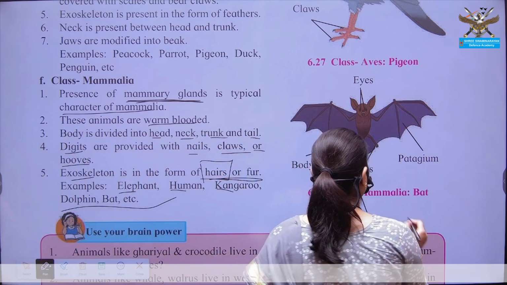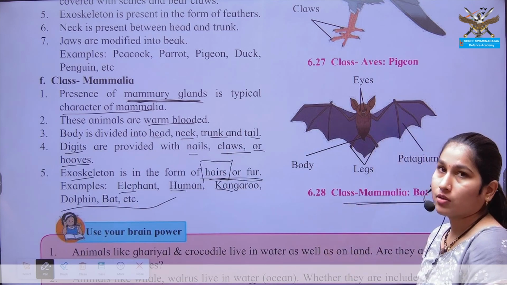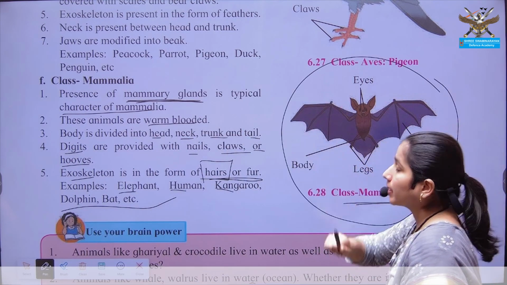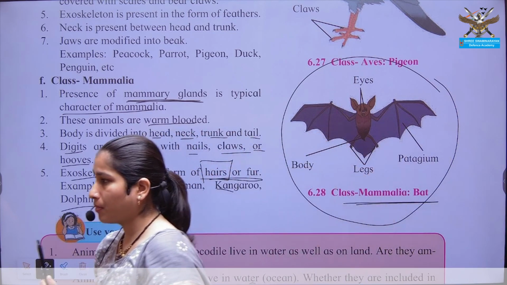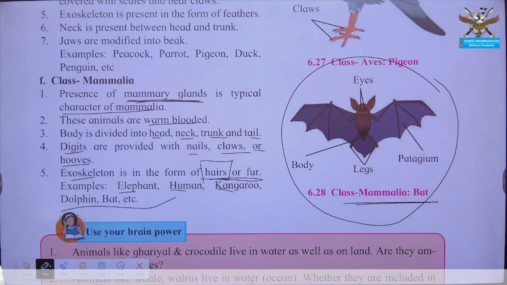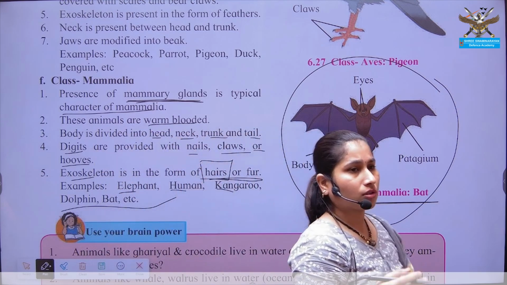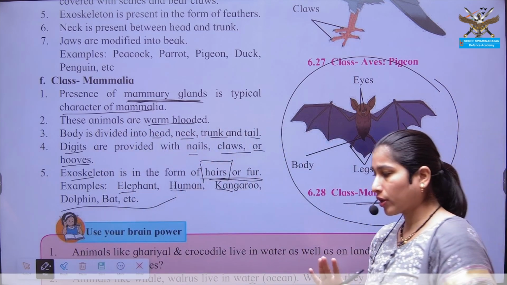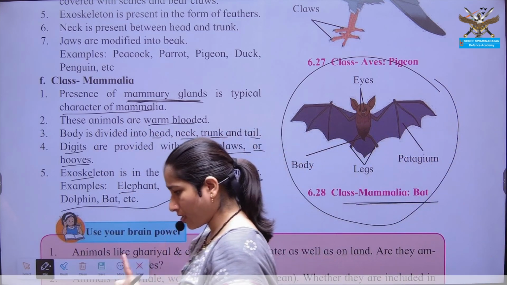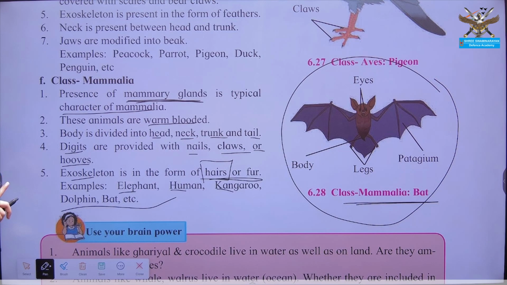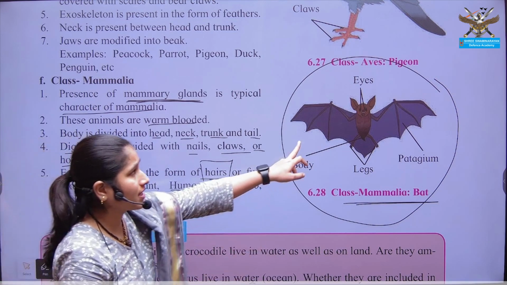A bat is not a bird. Though the bat looks like a bird, it is not a bird. It gives birth to its young ones. They do not lay eggs. This is a peculiar feature of the bat, and next, it does not have wings.